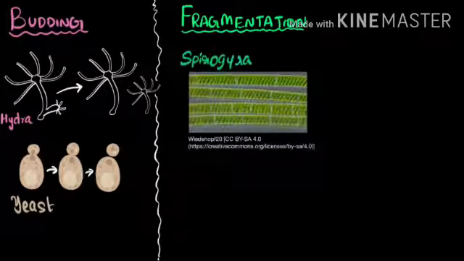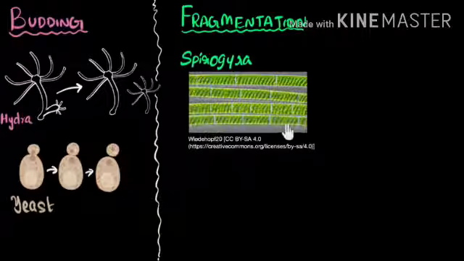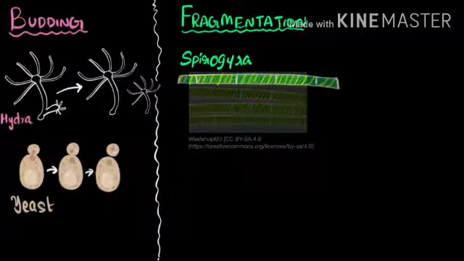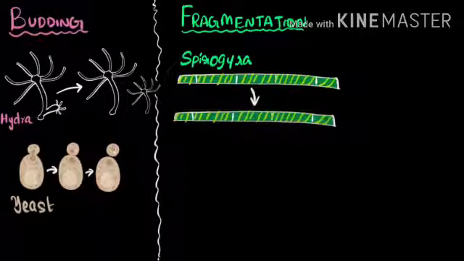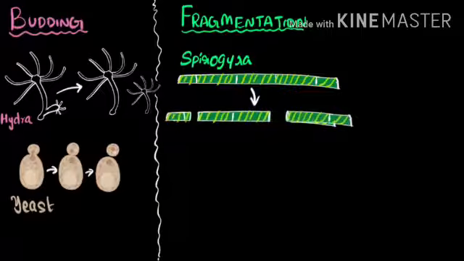Now, the second type of reproduction we'll study here is fragmentation. Children, in fragmentation, we'll see Spirogyra. We can take it as an example. This green body you can see is the multicellular organism Spirogyra, it is an alga. And what happens when it reproduces?